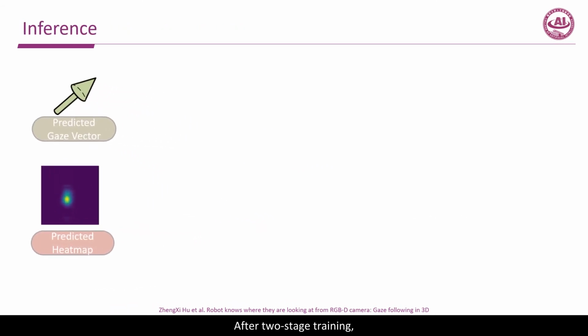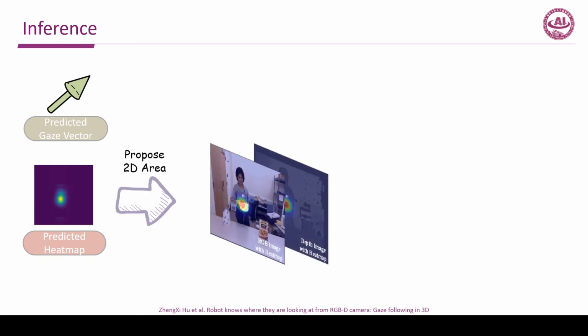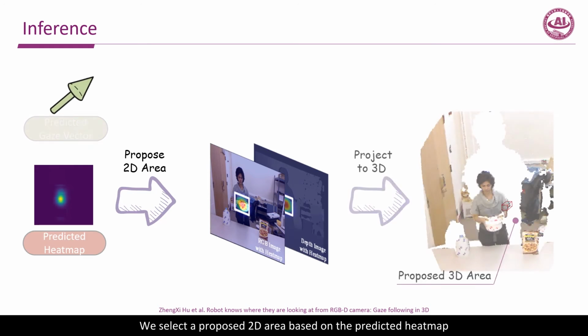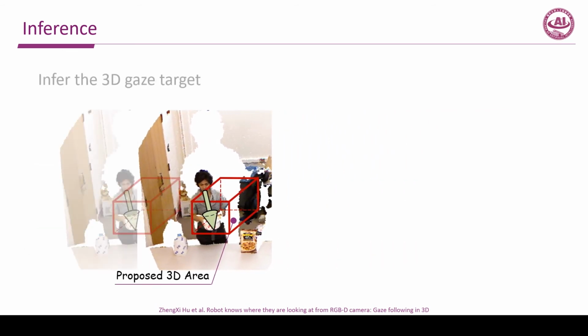After 2-stage training, the model can output the predicted 3D gaze vector and the predicted gaze heat map. We select a proposed 2D area based on the predicted heat map. The 2D area is projected into the 3D space to obtain the proposed 3D area. We assume that the person's gaze target exists in this area.